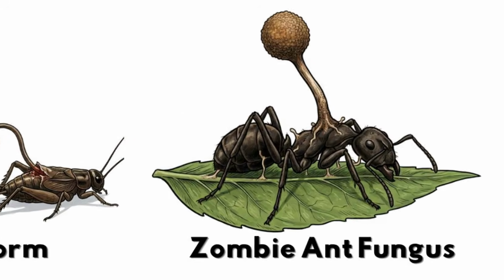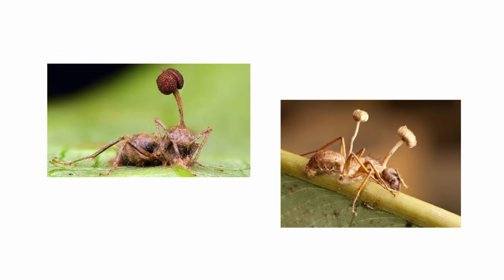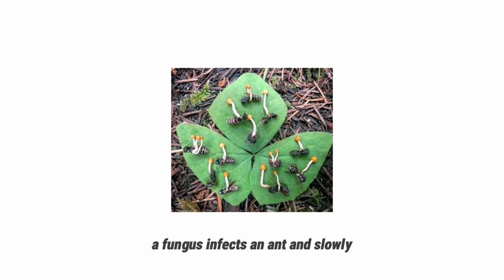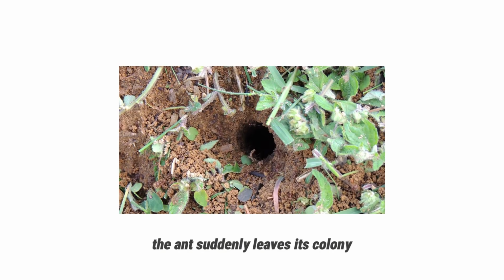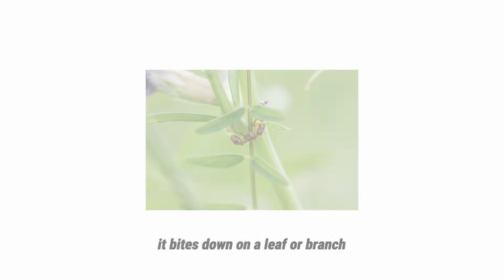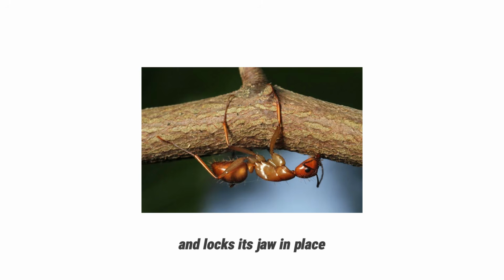Number 3. The zombie ant fungus. This is probably the most famous example of real-life mind control. A fungus infects an ant and slowly spreads through its body. At first, nothing seems unusual. Then the fungus reaches a critical stage. The ant suddenly leaves its colony and climbs vegetation. Once it reaches the perfect height, it bites down on a leaf or branch and locks its jaw in place.